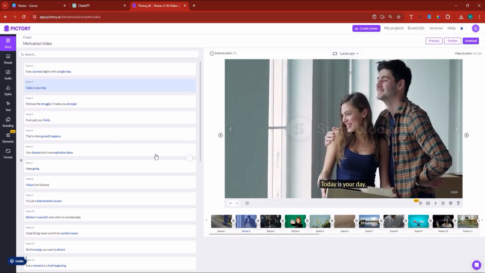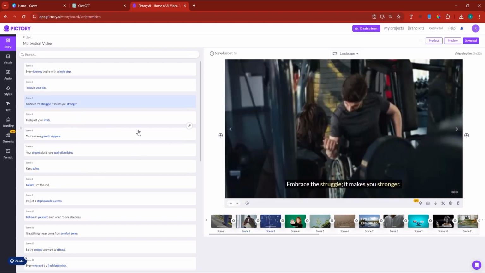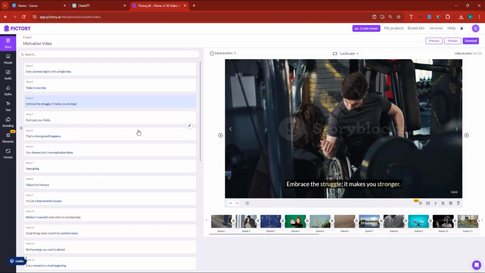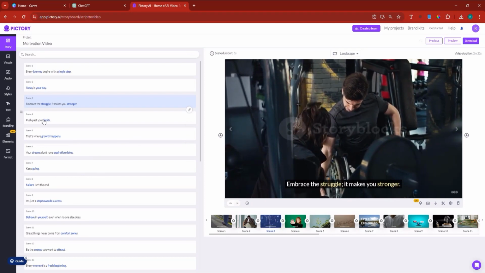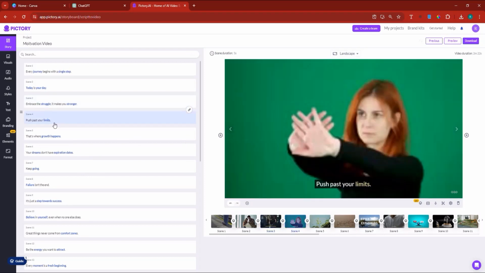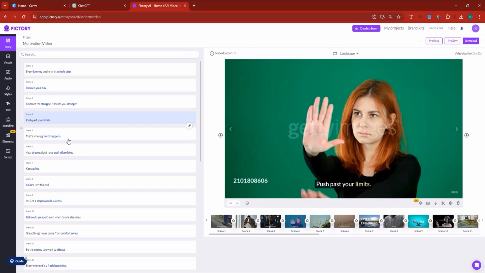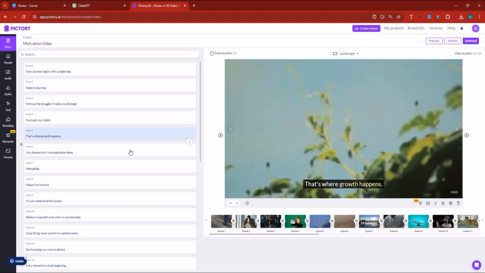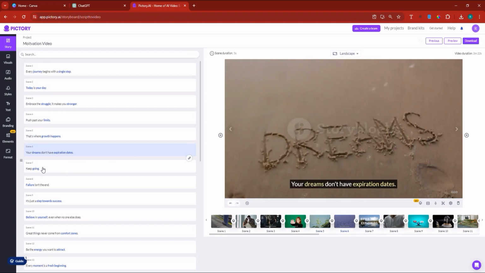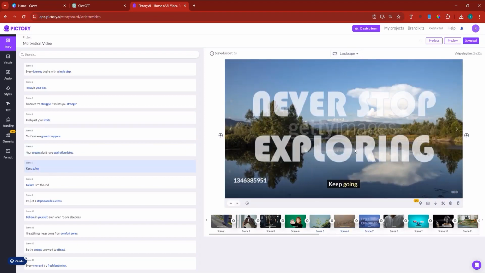Right. So here, this is not bad. You can see scene 3, scene 4, so on and so forth. So for every single scene, they have basically found something that is relevant to it. Push past your limit. This is where growth happens. For instance, we have growth. Your dreams don't have expiration dates. Dreams keep going, and so they've gotten better at this.